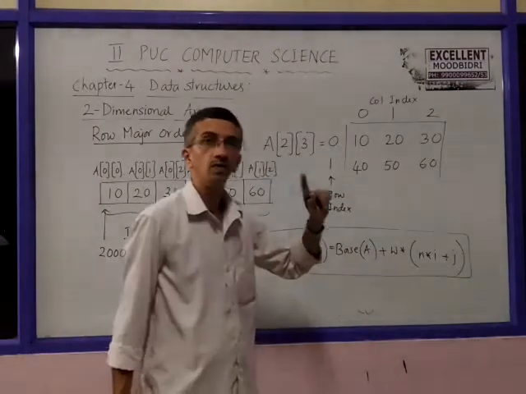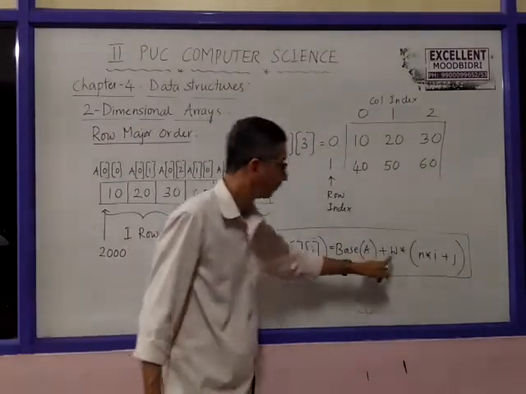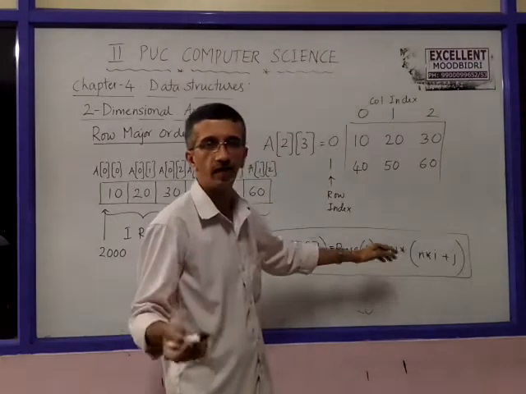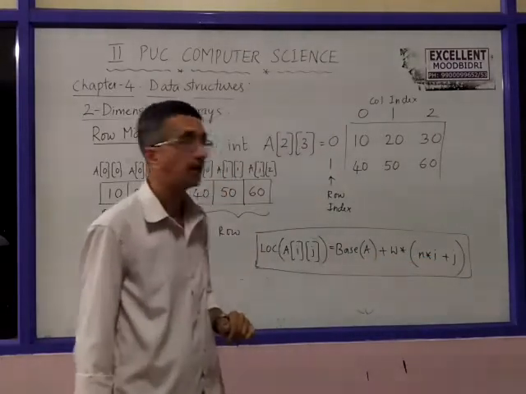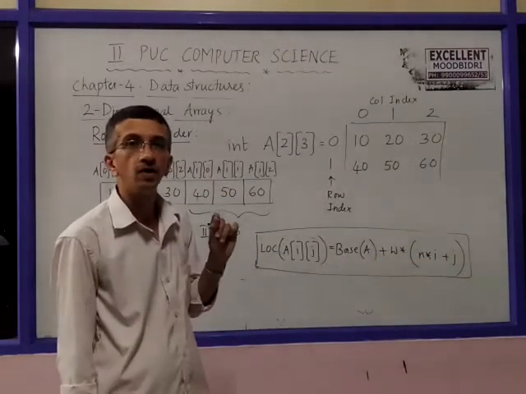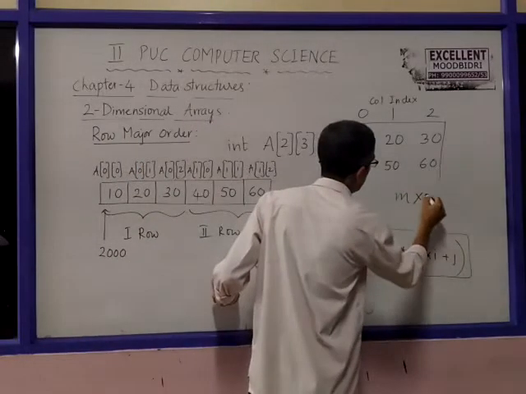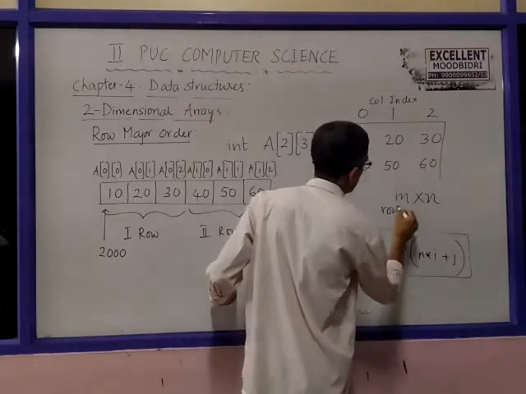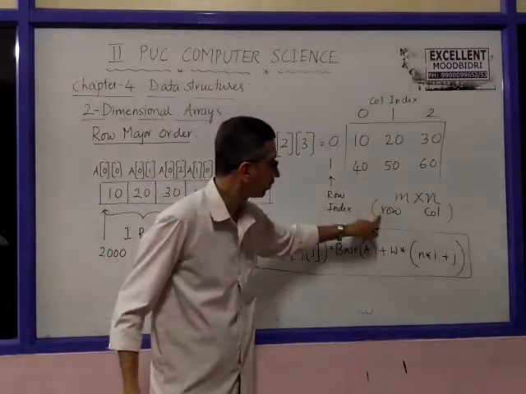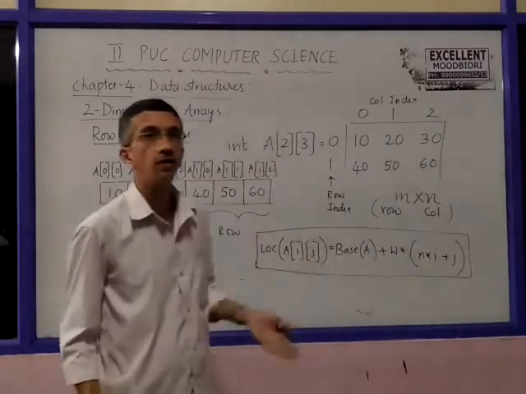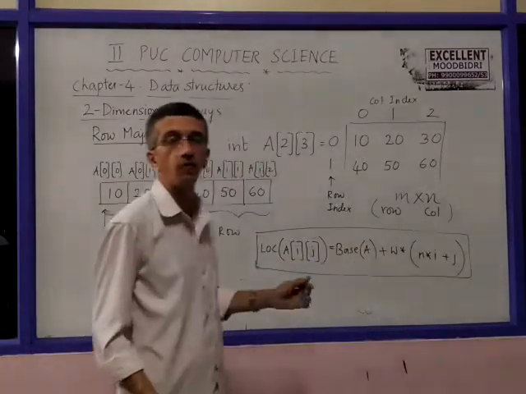W, as you know, is the width of the items, that is for integers it is 2 bytes, for characters it is 1 byte, floating point 4 bytes. The size of the type of the data. M and N are the number of rows and columns. M by N matrix. So M is the number of rows, N is the number of columns. So this is the formula to find out the address